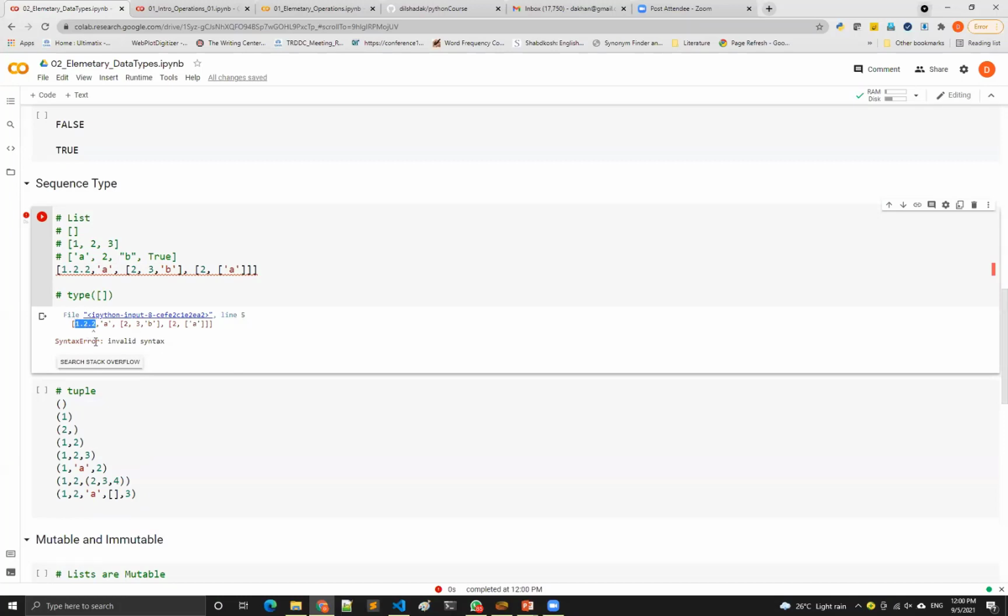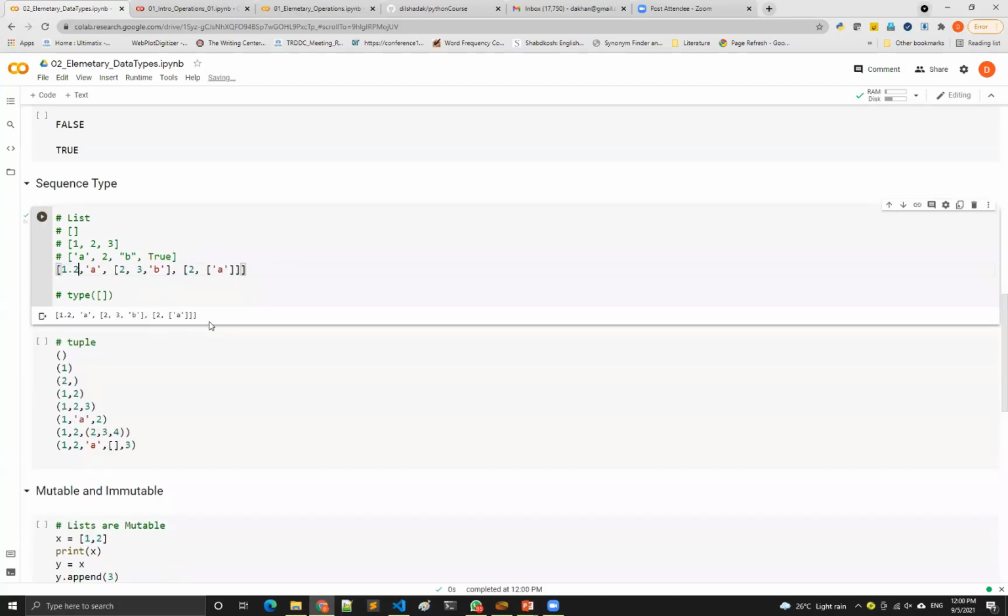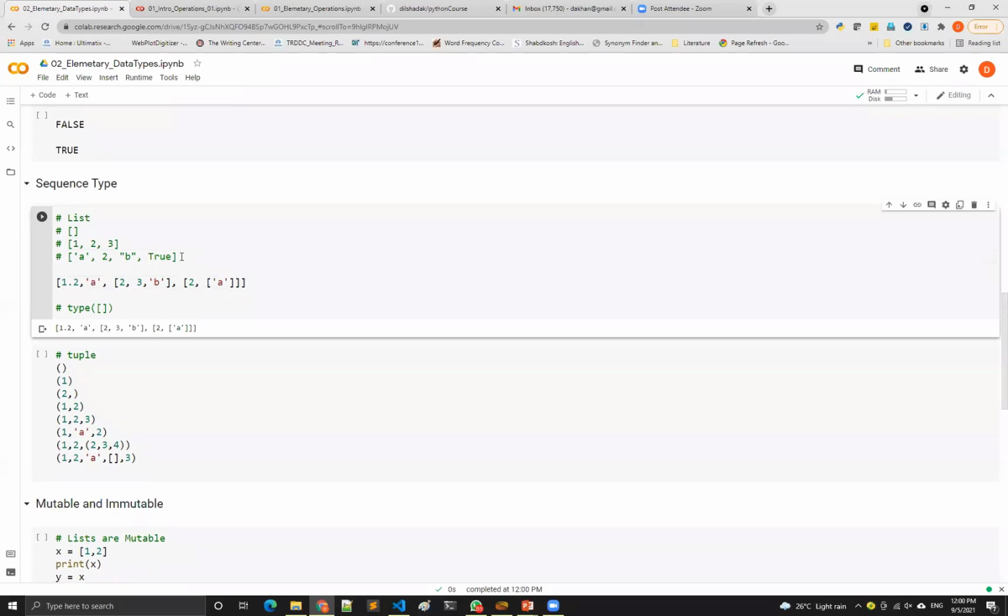And if you remember, we got the same syntax error when we tried to put two dots between numbers. So it checks that, and whatever is allowed, it will allow. If it is not allowed, it will say that it is not allowed. So that way, we understand how to define a list. And if you want to do some exploration, if you are interested in doing new things, just make some crazy mistakes and see what Python is saying about your mistakes. From there you can understand what is to be done or what is not to be done.